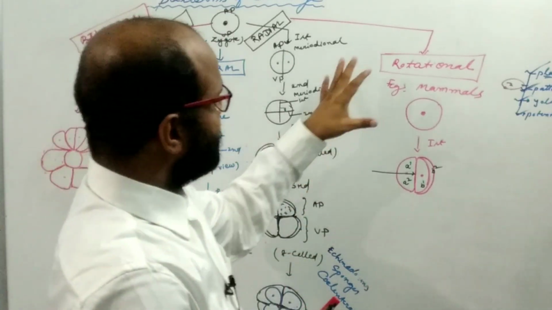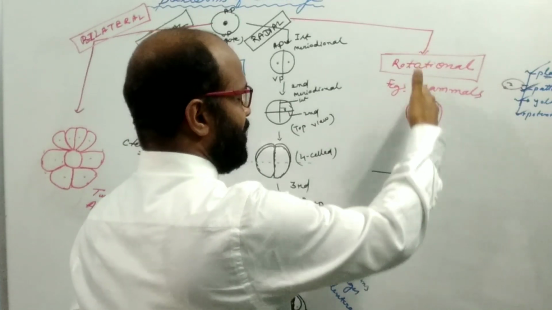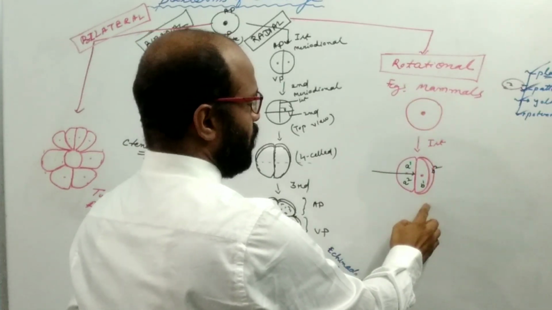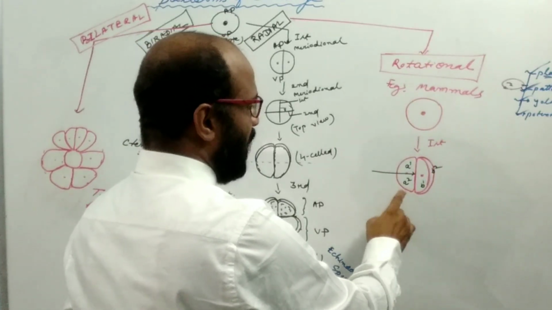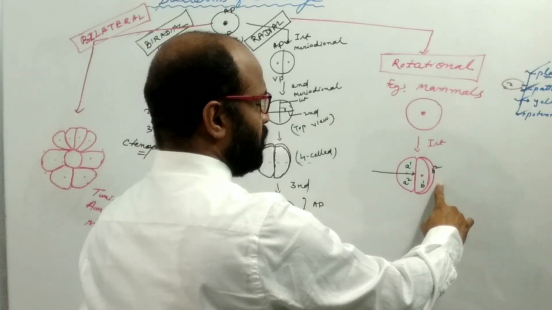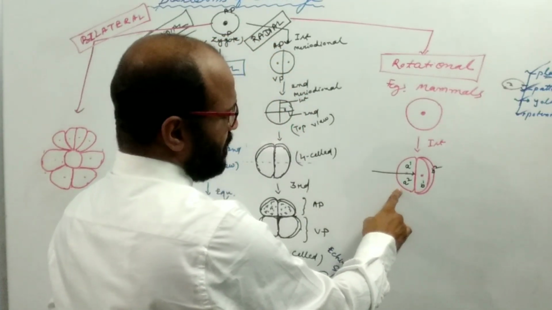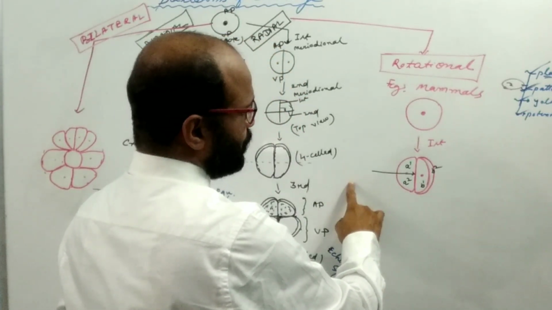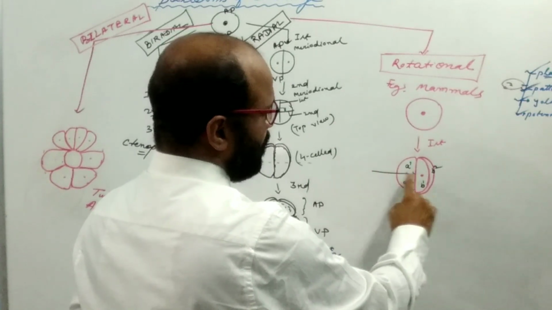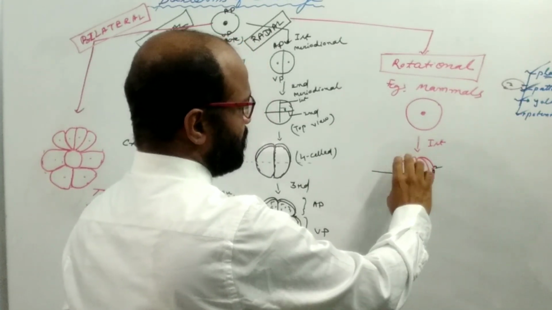And the rotational type. Here the first cleavage plane, which is the meridional, forms two blastomeres. Then one blastomere undergoes one type of pattern and another undergoes another type of pattern. Suppose the A cell undergoes the equatorial division and forms A1, A2, these cells become smaller.